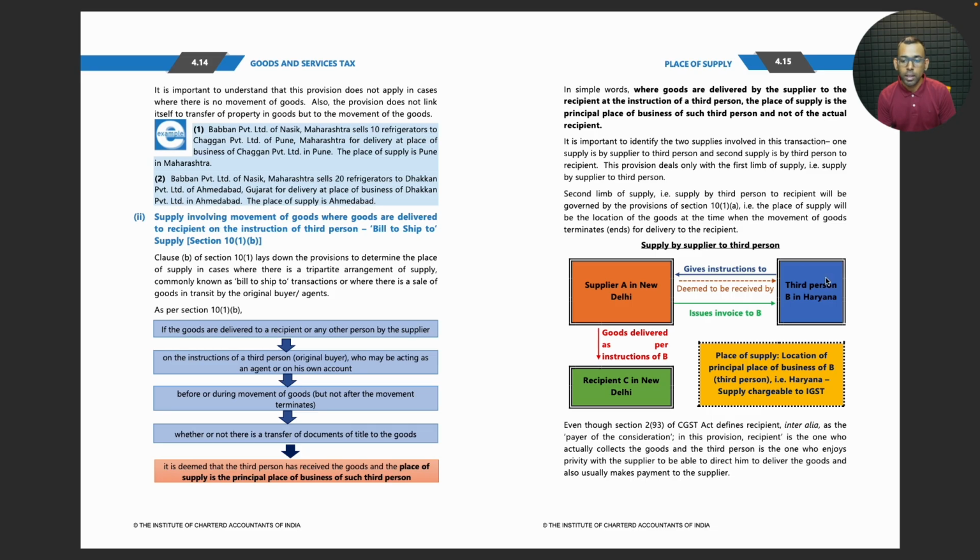And here the invoice will be sent by A to B. B is the one who would have actually made the payment to A. Therefore, between them, because B is the one who has made the order to make A deliver to C, the place of supply will be the location of B.